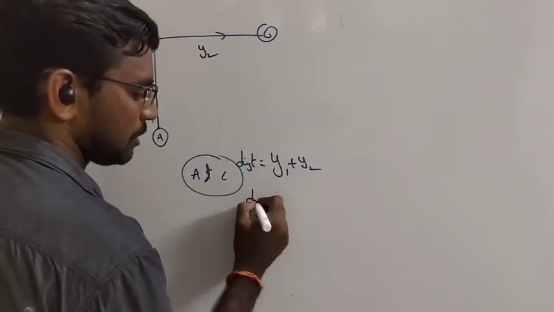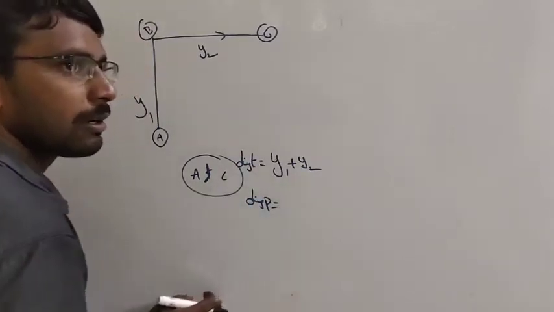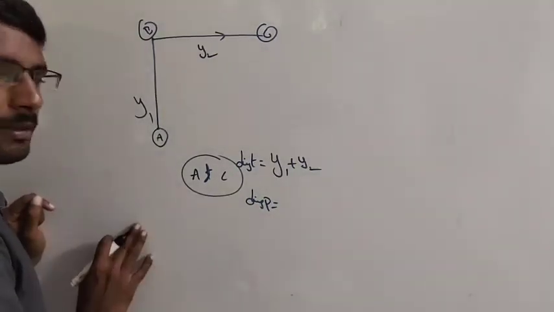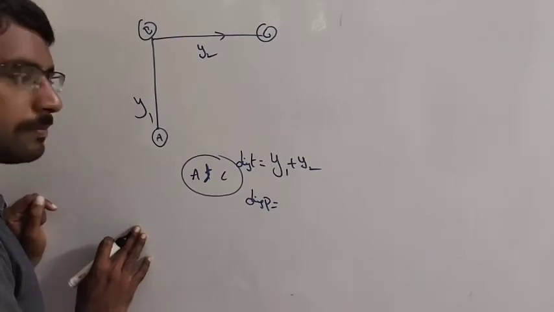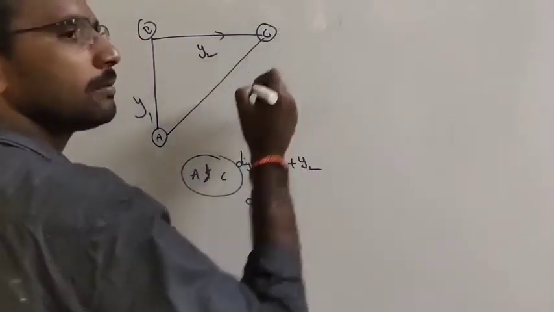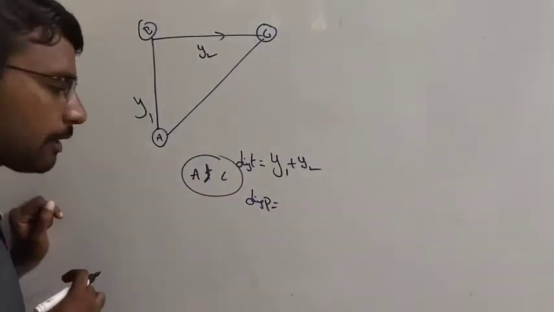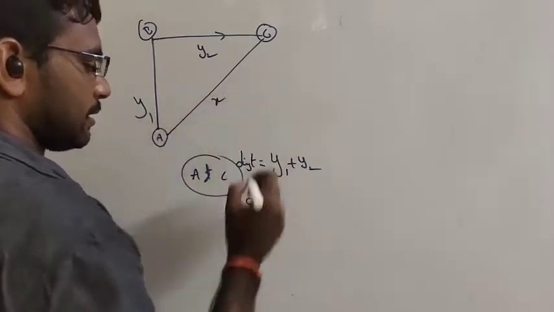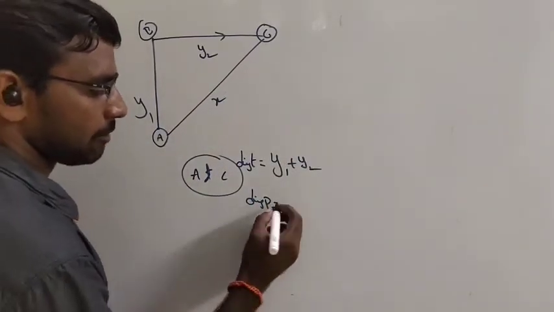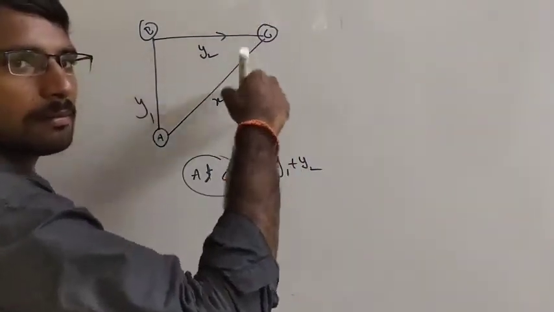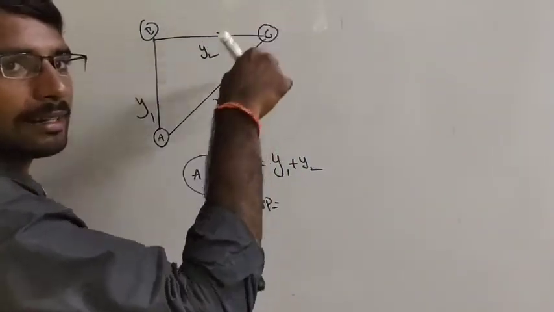What about the displacement? Displacement is nothing but the shortest distance. This is the one, right? Assume it's x. So, it's like a right triangle.